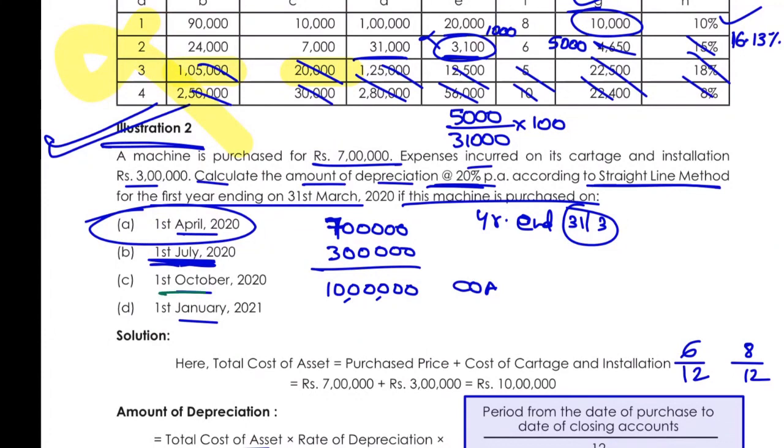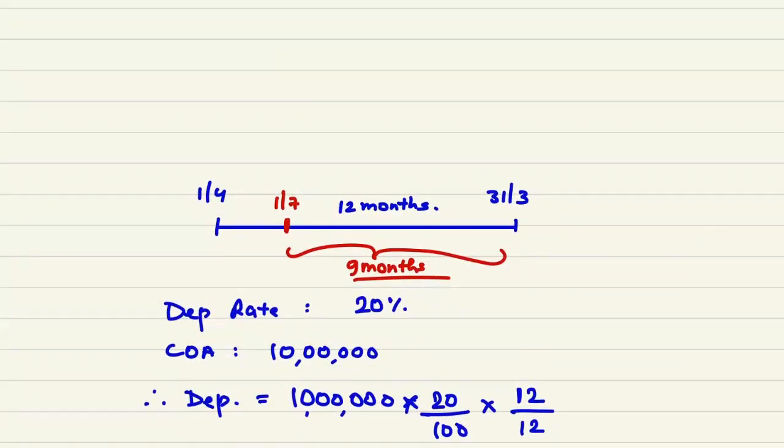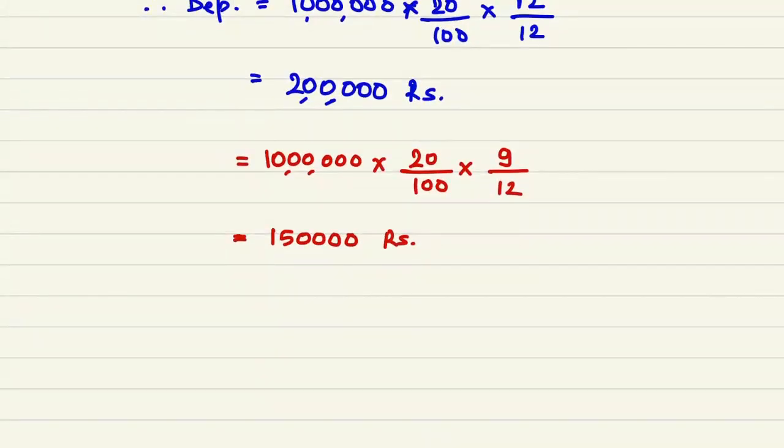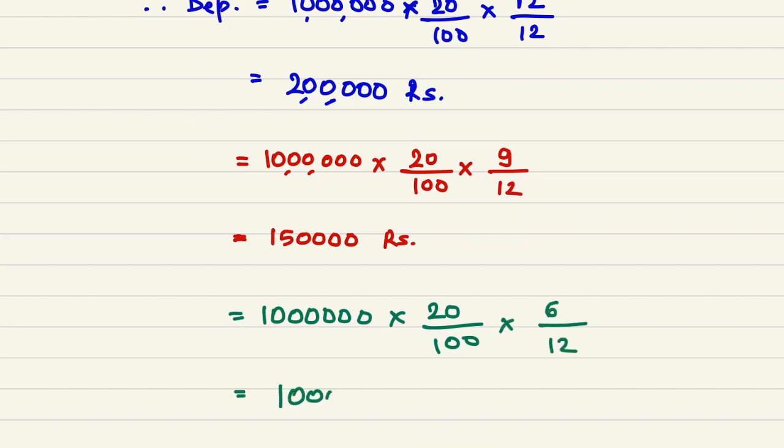If it is purchased on 1st of October. So now if we are on 1st of October, we have 6 months left. October, November, December, January, February, March. So depreciation will also be calculated for only and only 6 months. 10 lakh cost of asset multiply by the rate of depreciation multiply by 6 months divided by 12. So this will come 1 lakh rupees. So in the first year, you will charge the depreciation of just 1 lakh rupees.